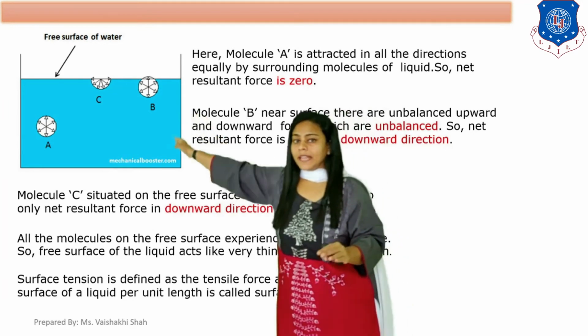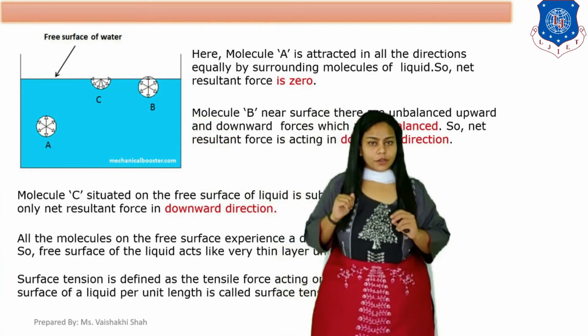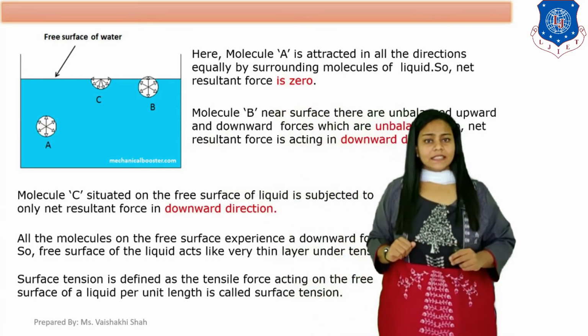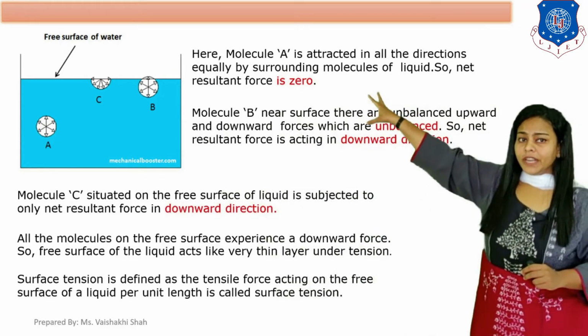So the net resultant force on molecule A becomes 0.